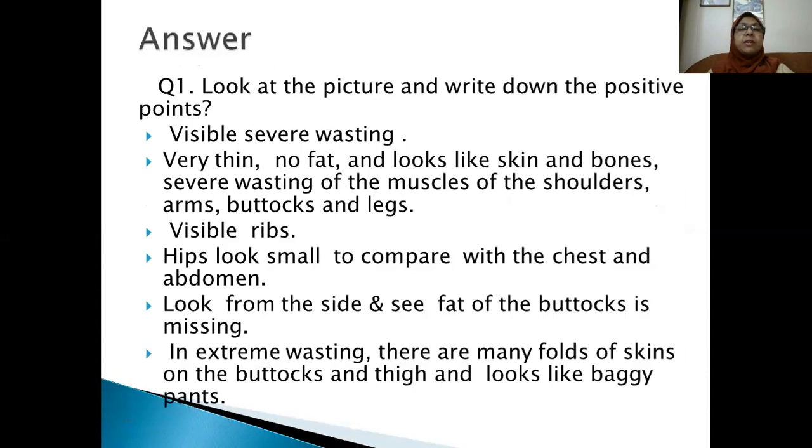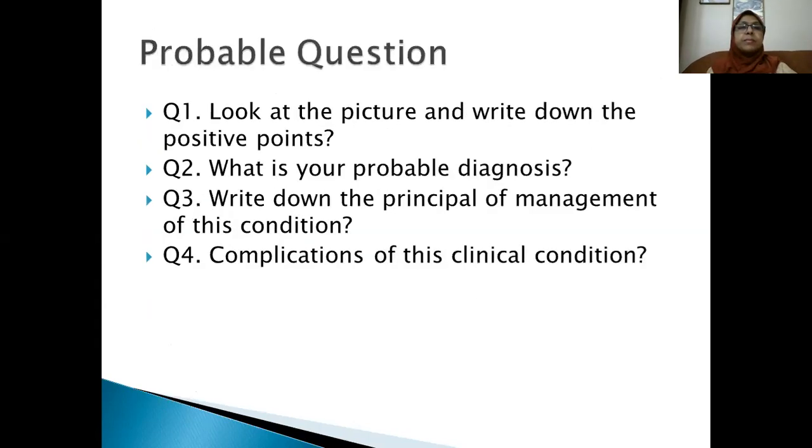Visible severe wasting, very thin, no fat, looks like bone and skin appearance. There is severe wasting of the muscles of the shoulder, arms, buttock and leg, and visible ribs.